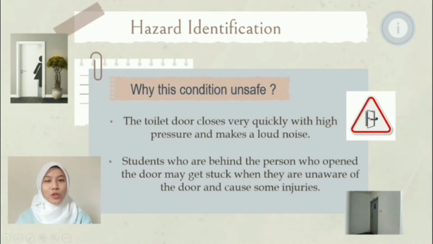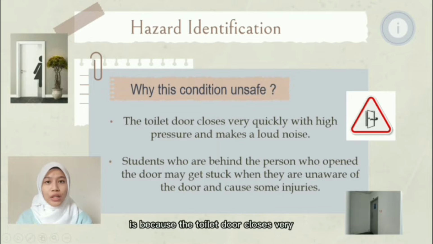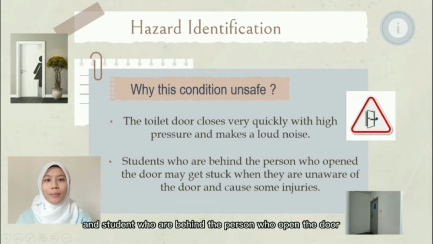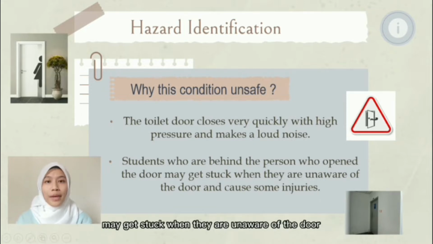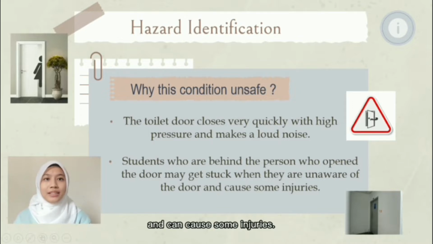Based on the hazard video shown, this condition is unsafe because the toilet door closes very quickly with high pressure and makes a lot of noise, and students who are behind the person who opened the door may get stuck when they are unaware of the door and can suffer some injuries.